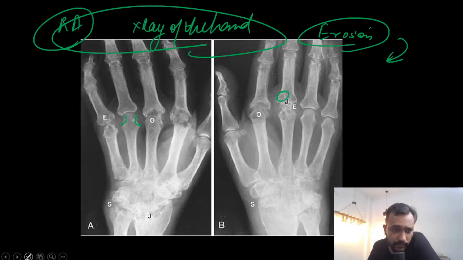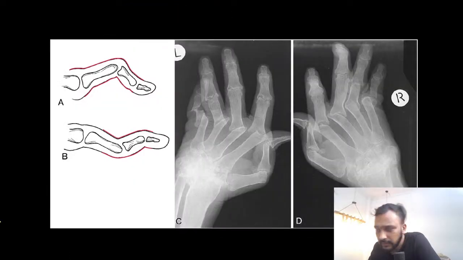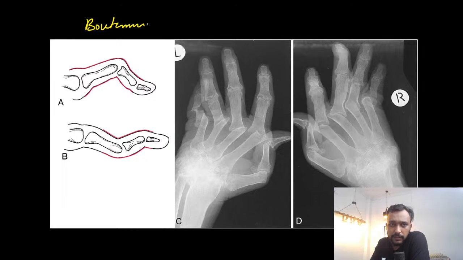Then guys, you are going to see the presence of subchondral bone cysts in these patients. Some characteristic deformities: the boutonniere deformity. So guys, what is this boutonniere deformity?